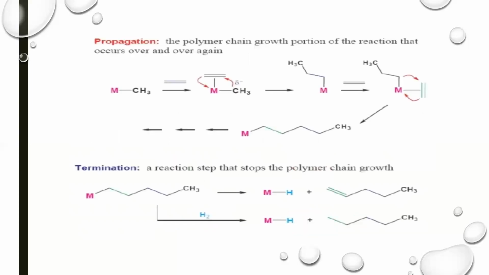The next step is propagation, the polymer chain growth portion of the reaction that occurs again and again. Propagation includes increasing the chain length. Next is termination, a reaction step that stops the polymer chain growth. The termination step is the final step, which stops the formation of polymer.